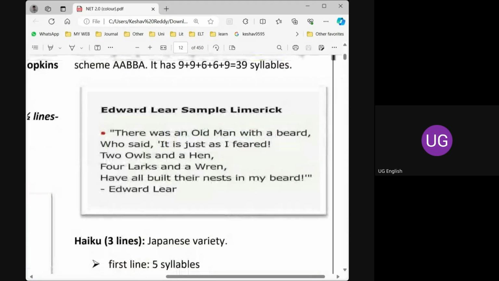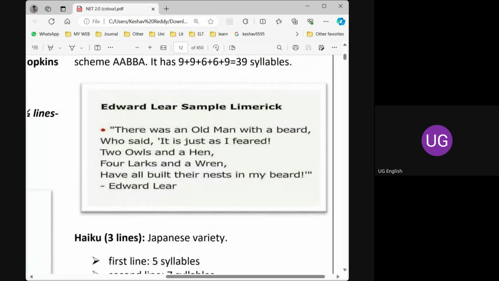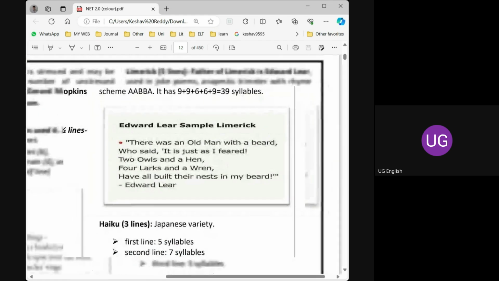Anapestic trimeter. So there was a poem here. There was an old man with a beard who said, "It is just as I feared. 2 owls and a hen, 4 larks and a wren have all built their nest in my beard." So it's a funny poem by Edward Lear. You can observe the length of the poem also. The first, second, and fifth lines are equal in length, 9 syllables, whereas the middle 2 lines have only 6 plus 6 syllables. That is why I have given an example for this.